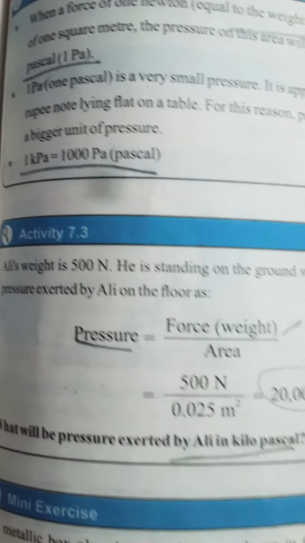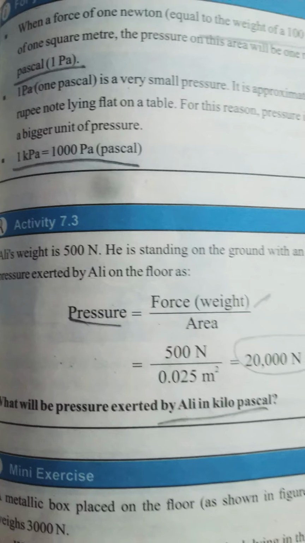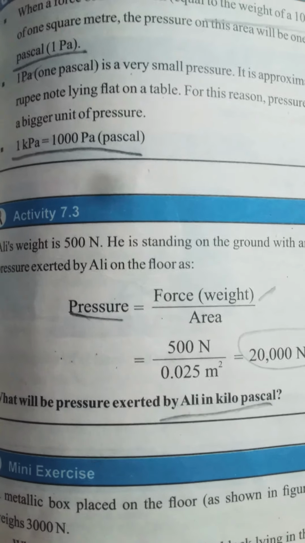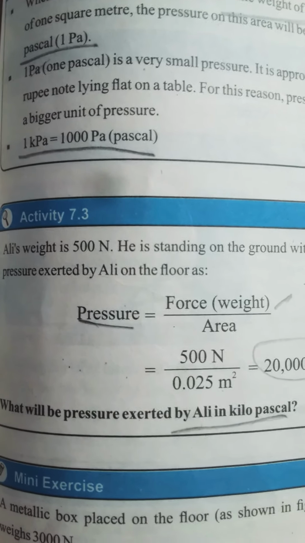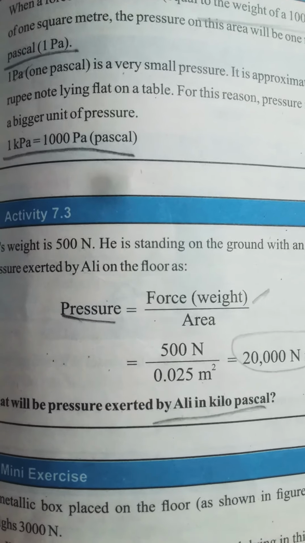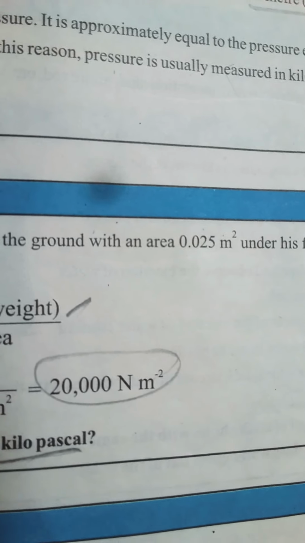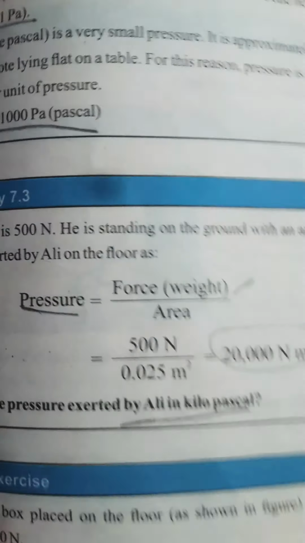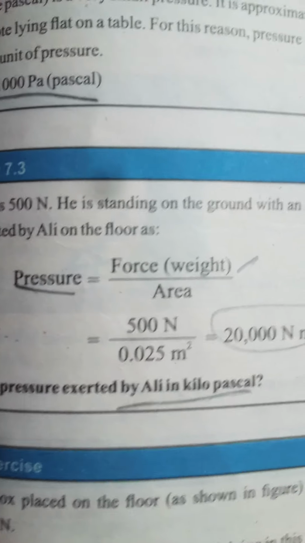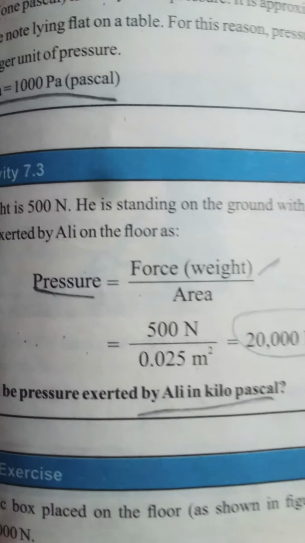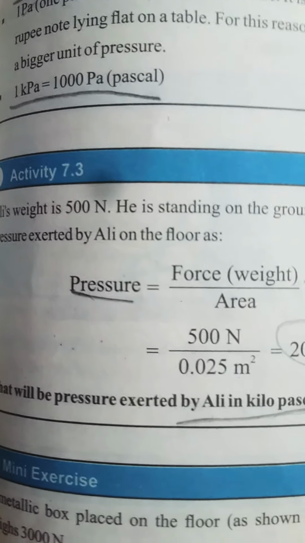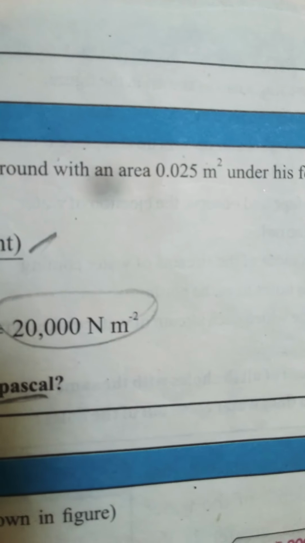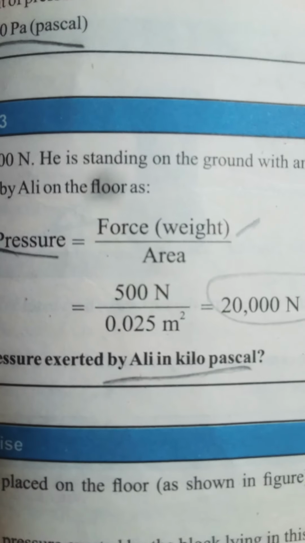Here in the activity is a question: Ali's weight is 500 Newton and he is standing on the ground with area 0.025 meter square. Can we determine the pressure exerted by Ali on the floor? Pressure is equal to force over area. Force is 500 Newton and the area is 0.025 meter square.